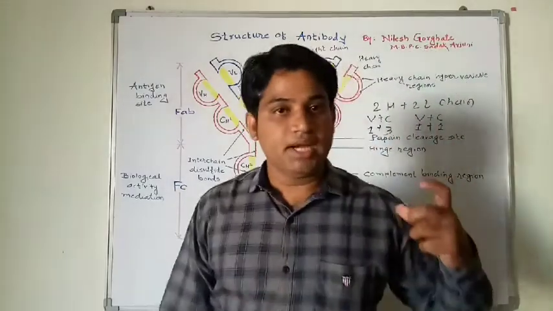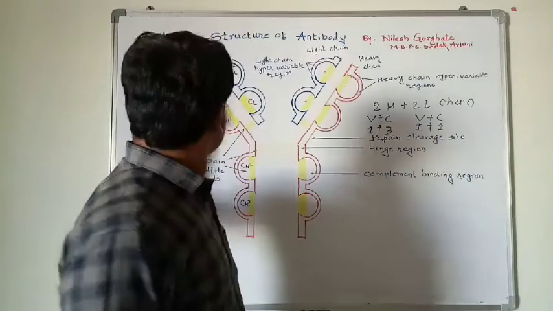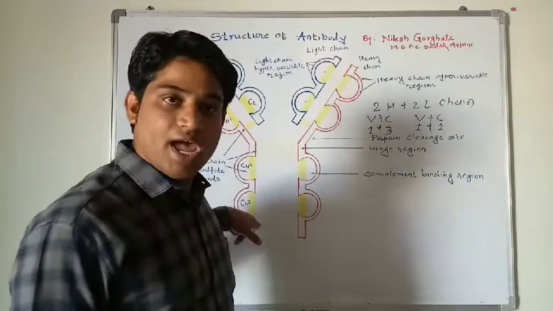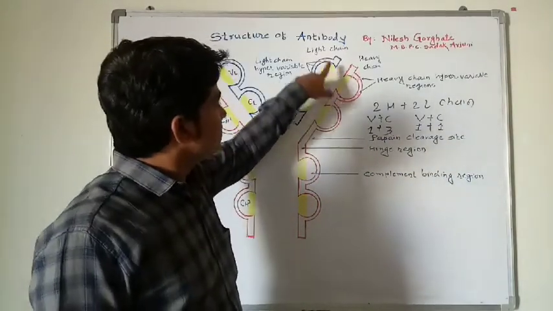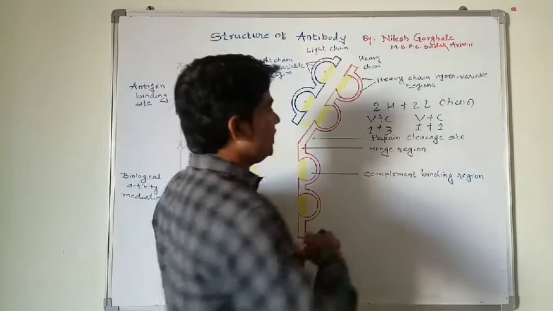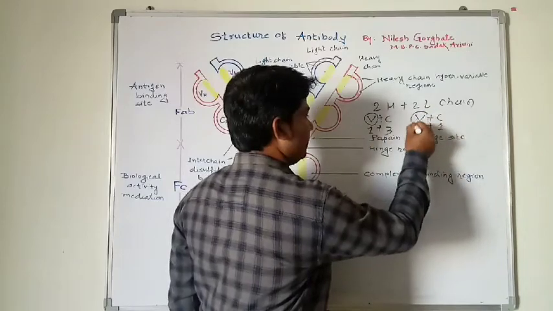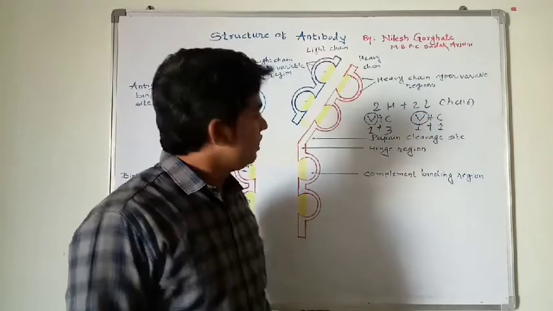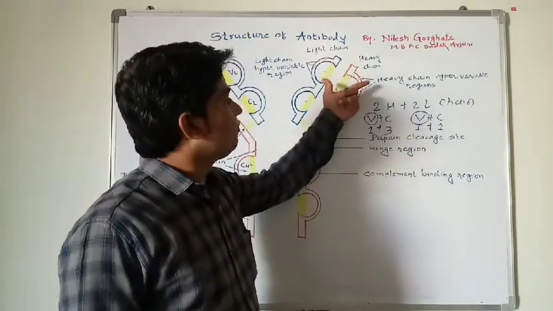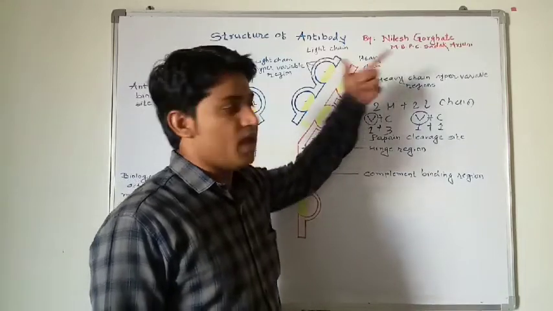The function of the antibody is carried out by the two arms, the Fab and the Fc. In the Fab region, the variable regions of the heavy and light chain are responsible for binding to the antigens.